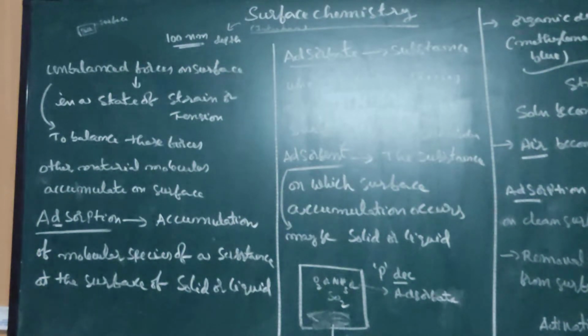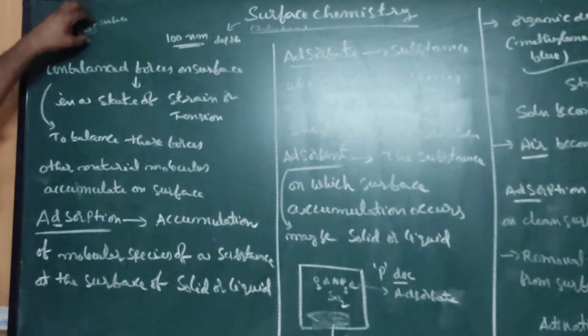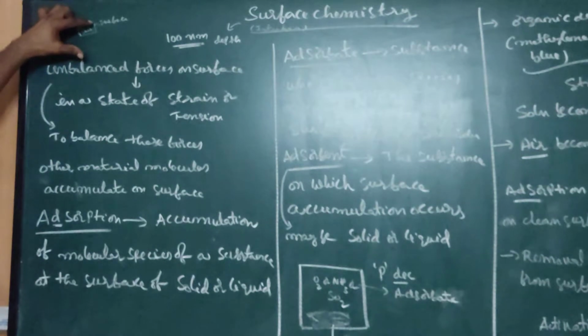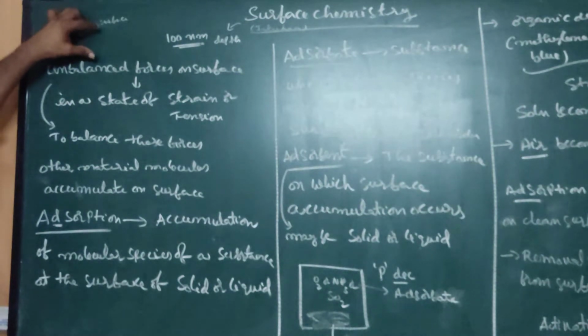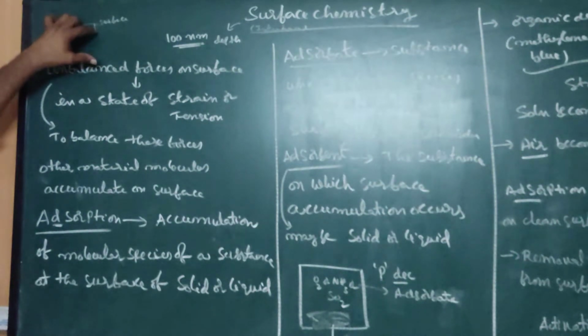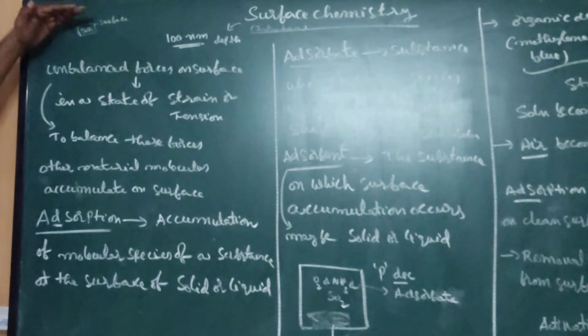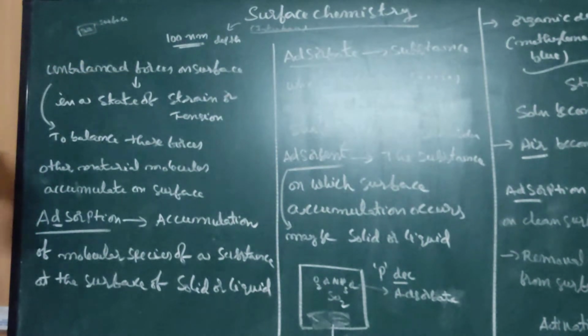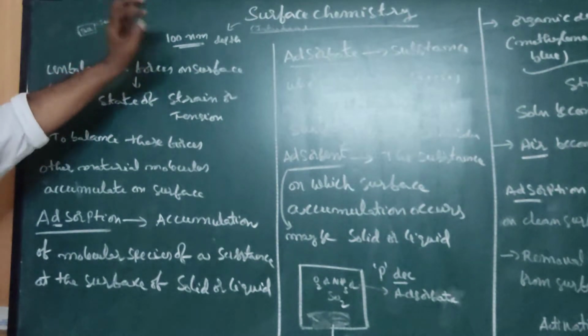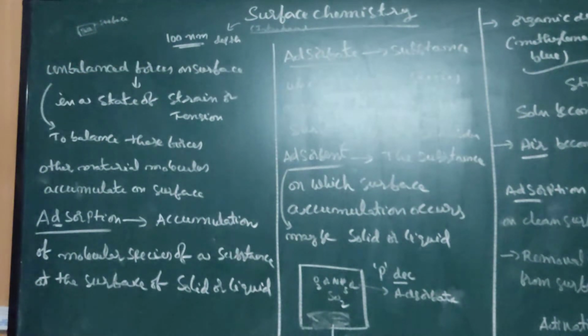Next lesson is surface chemistry. Suppose this is a material. The upper layer is called the surface, otherwise called the interface. The depth of the surface is 100 nanometers. The remaining part is called the bulk.